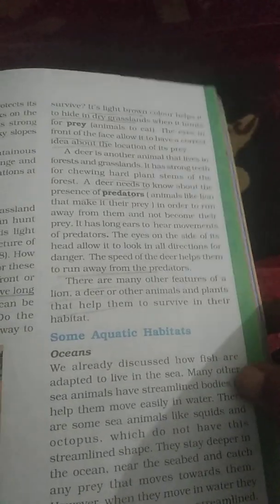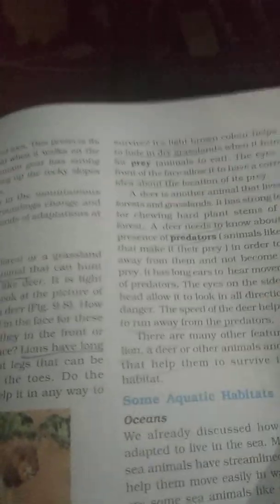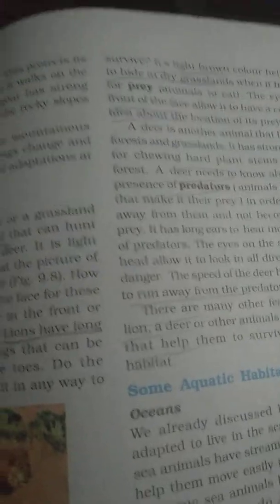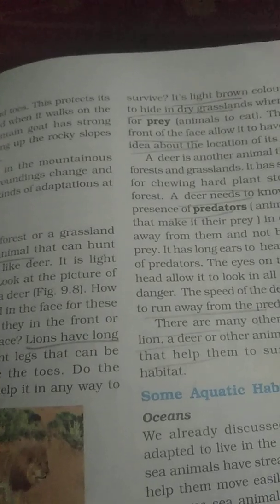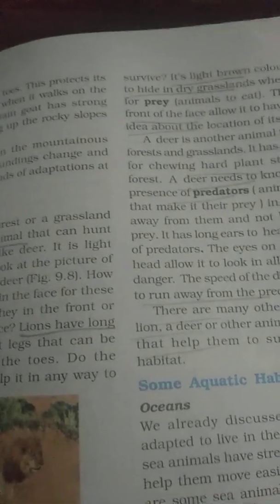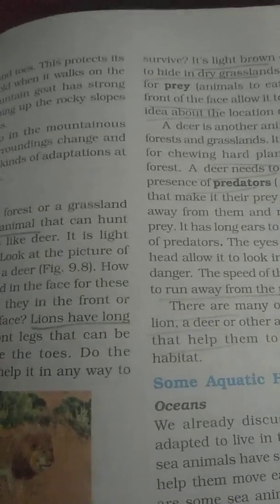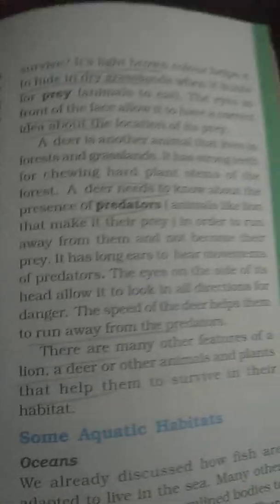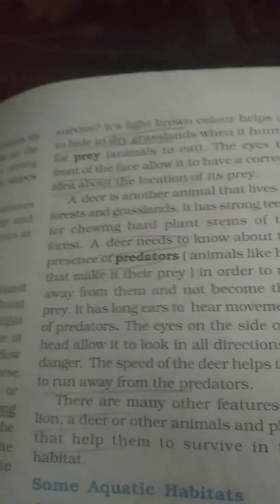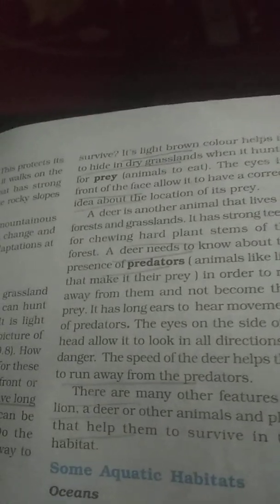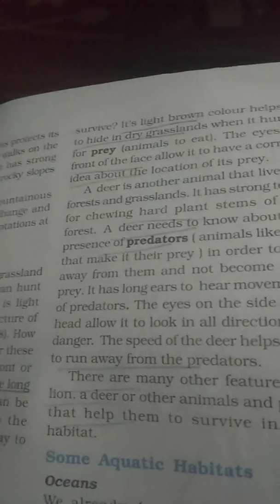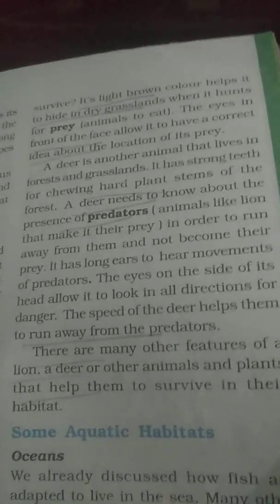Okay, so these are the different examples. In all the animals living in different habitats, or all the life in the aquatic habitat, we can see this adaptation everywhere. Clear? The animals and plants have special features or adapted techniques to survive in their particular habitat where they are living.